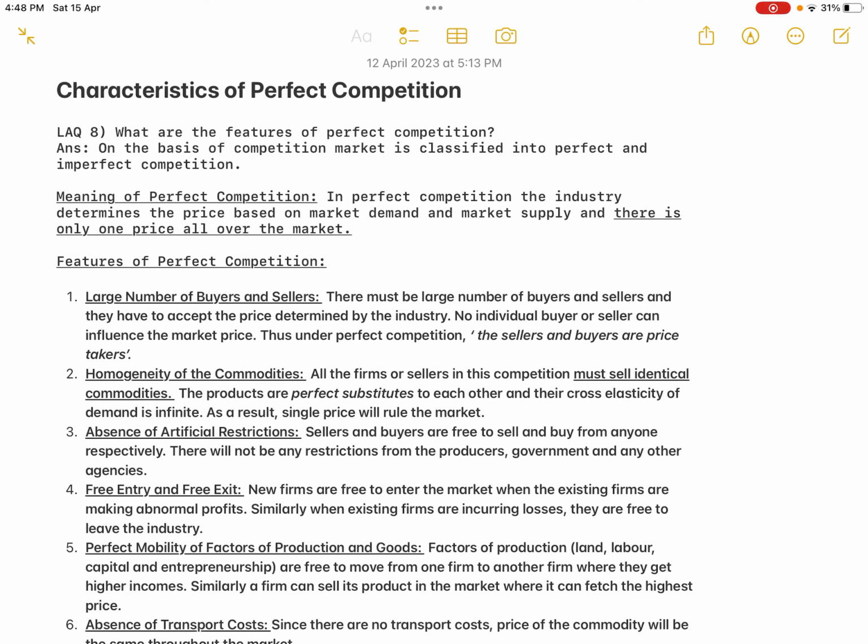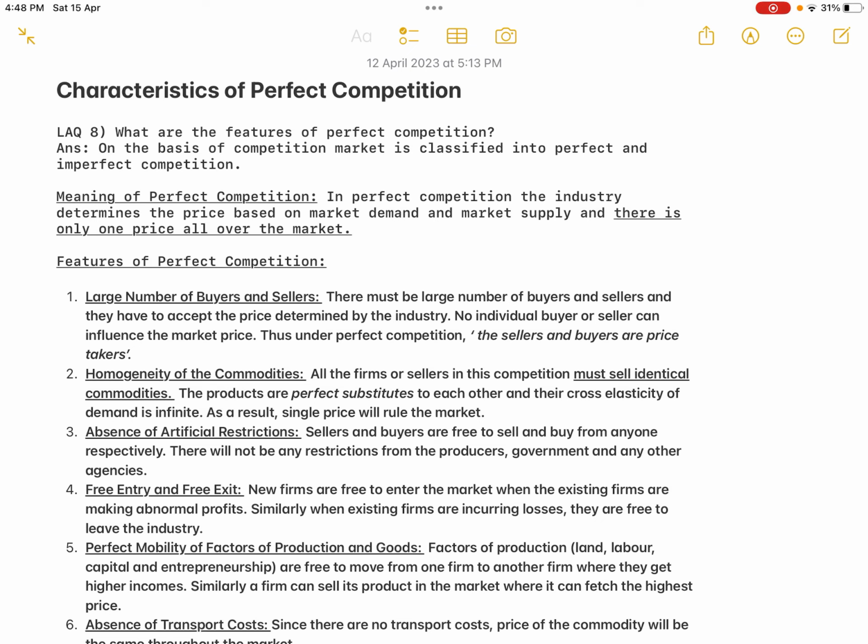A very brief meaning of perfect competition, because anyway we are mentioning all the features. In perfect competition, the industry determines the price based on market demand and market supply. According to the total demand and total supply, the industry is determining the price. And one of the most important features of perfect competition is there is only one price all over the market. This is the brief introduction we are mentioning about perfect competition.